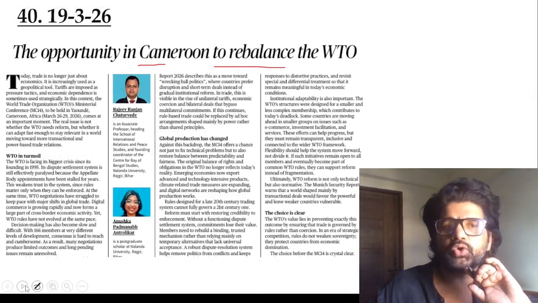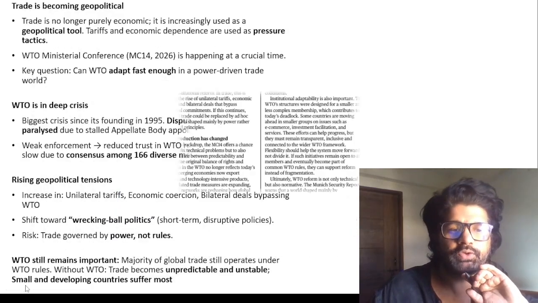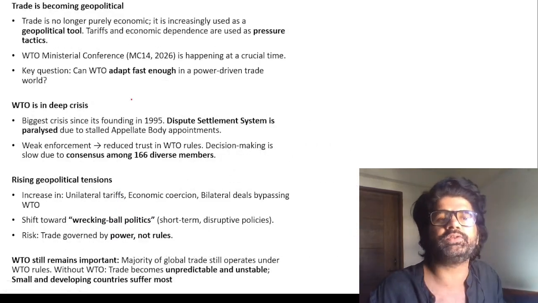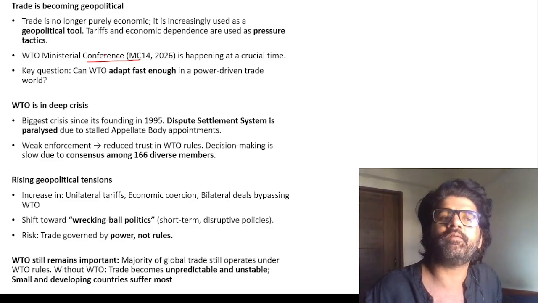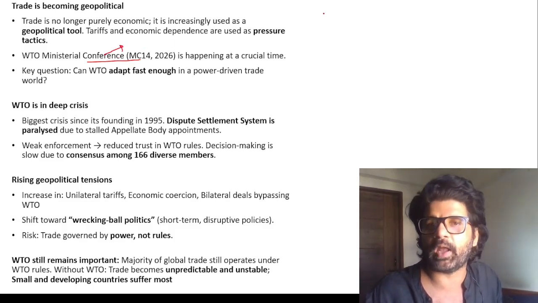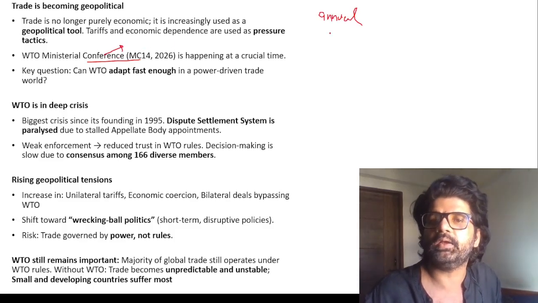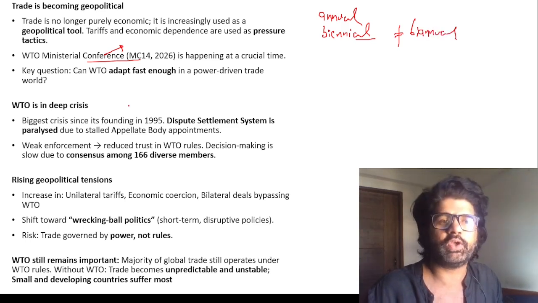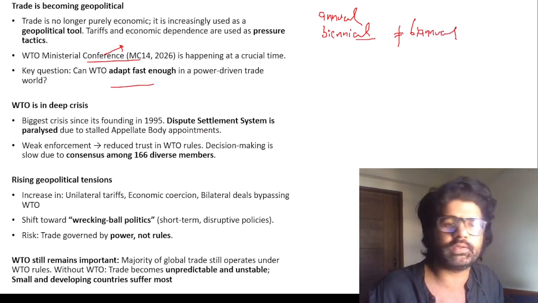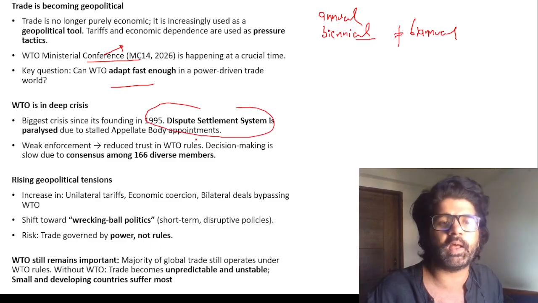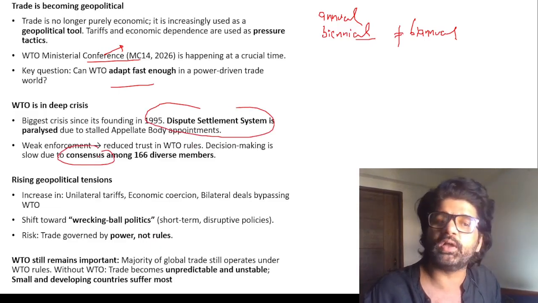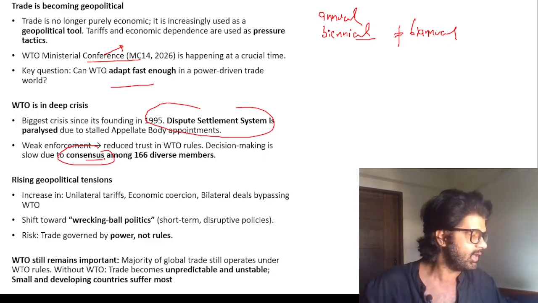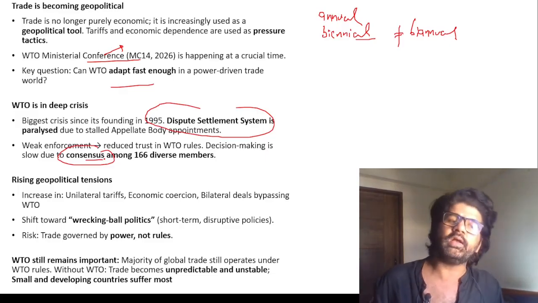So, opportunity in Cameroon to rebalance the WTO. These two people are talking about it. The ministerial conference: how often does it happen, annually, biennially, or biannually? They're different, guys. Biennial is not equal to biannual. If you know the answer, post it in the comment section. So the key question: can the WTO adapt fast enough? Why is the dispute settlement system paralyzed? Decision making is slow due to consensus. Every country has to agree. It's not like if the majority of countries agree, everything is fine.